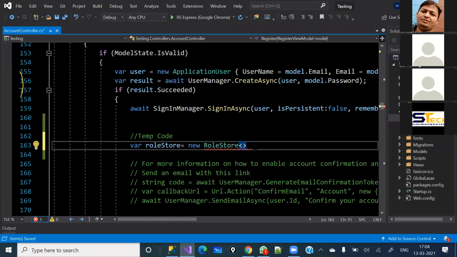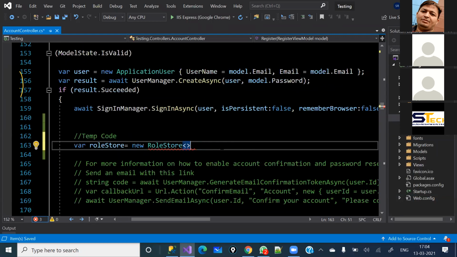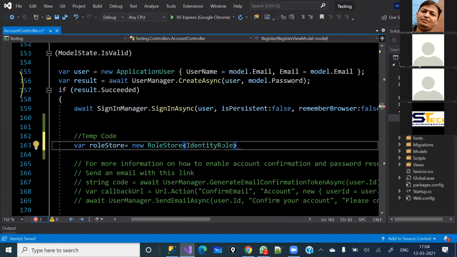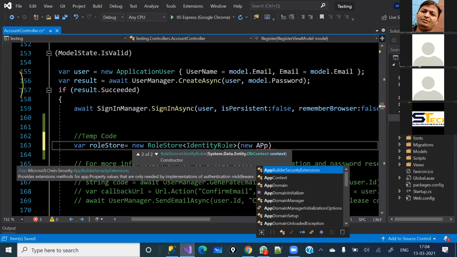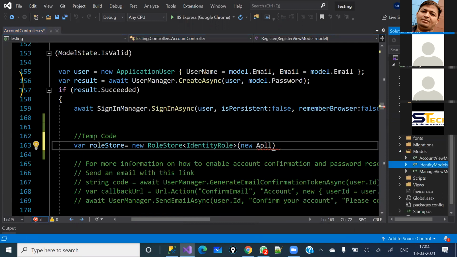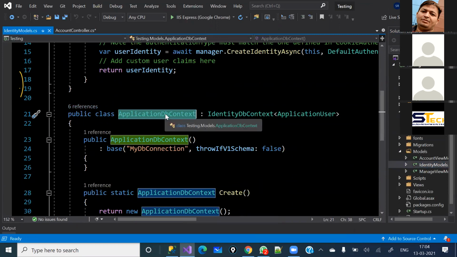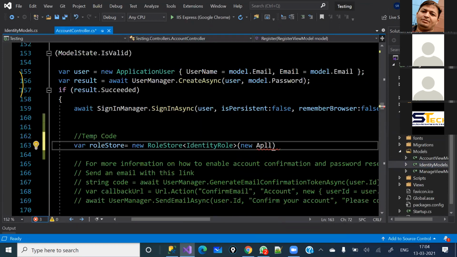So I'm going to select the identity framework. As we have discussed earlier, this is the ASP.NET identity framework. So with the help of that approach, we are getting all these ready-made classes which exist in our Entity Framework, I mean the DLL there. And here I'm going to use the identity role class, and inside here I will just pass the new application DB context. So basically here I am going to pass the application DB context which you have seen here. Also you can separate this class into a different class, I mean this class you can keep in a separate file. Choice is yours. So here I'm going to give, and I am going to just instantiate it.